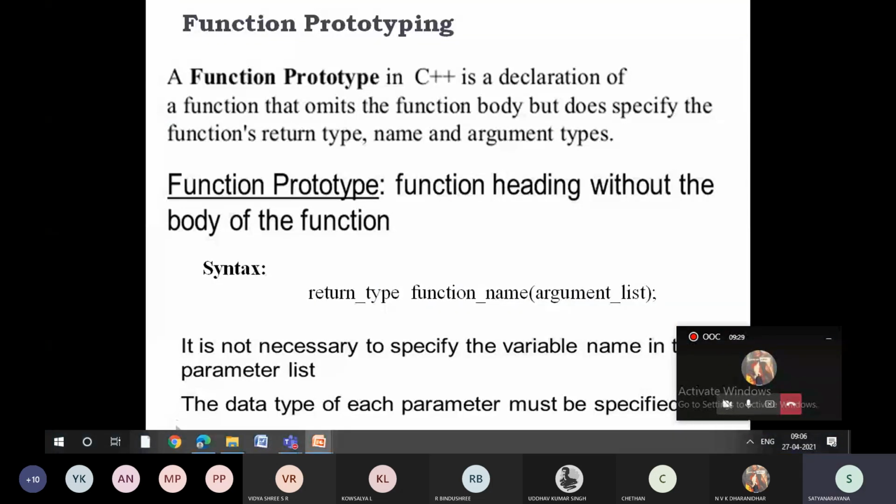Let me talk about it. So what is function prototyping? Just a second. So what is function prototyping?